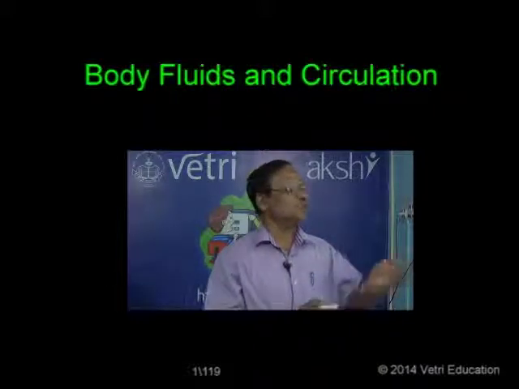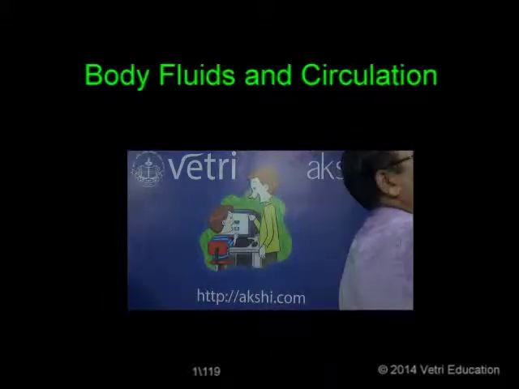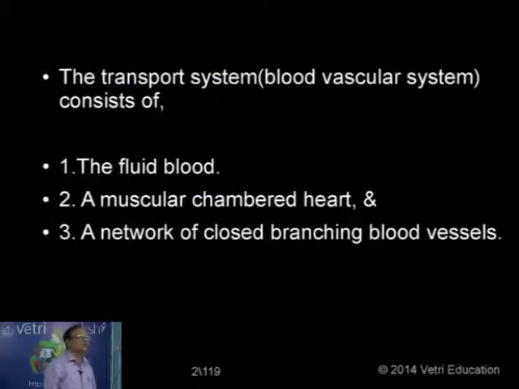Now, let us go into the topic. So, we have the reference to what we call simply the circulatory system. So, it is nothing but the transport system. You know that the blood vascular system, always called the transporting system, consists of three important components. One, a pumping organ, a muscular organ by name the heart. Number two, the fluid medium which carries the nutrients, waste products, hormones, etc. to deliver to the cells or to take from the cells.